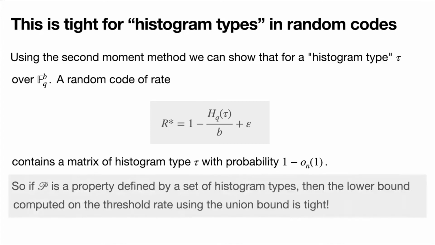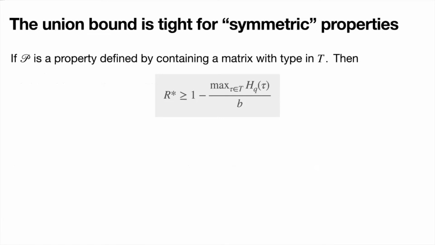So if P is a property which is defined by a set of histogram types, then the lower bound computed on the threshold rate using the union bound is actually tight for completely random codes. However, histogram types don't define properties like list decodability. So this definition is a little too restrictive for us to get really cool results from the coding theory perspective. So we do a little extra work to get there.